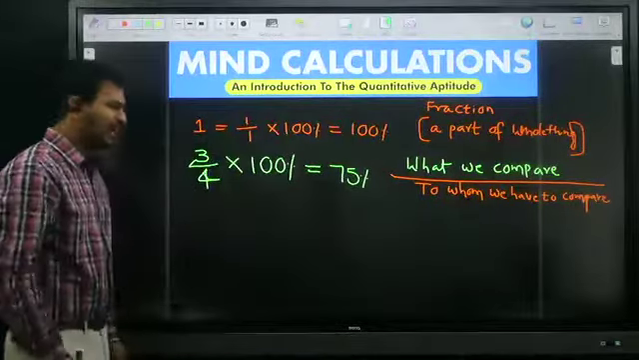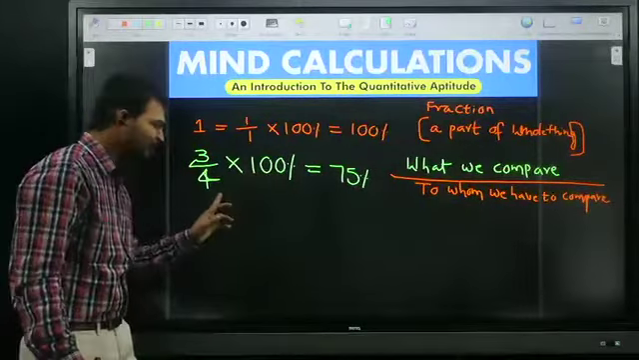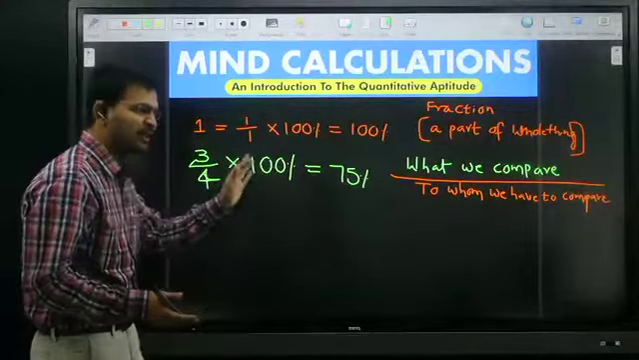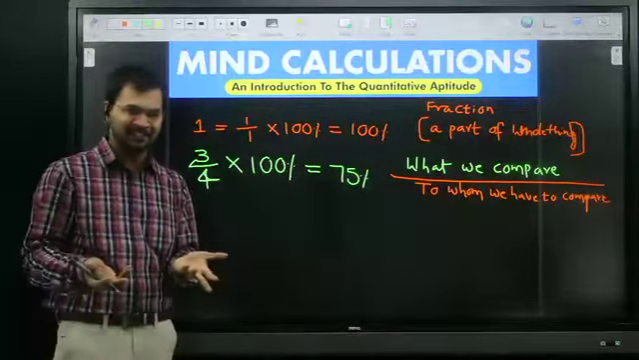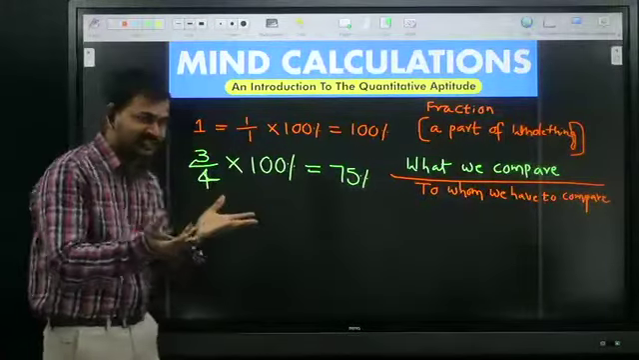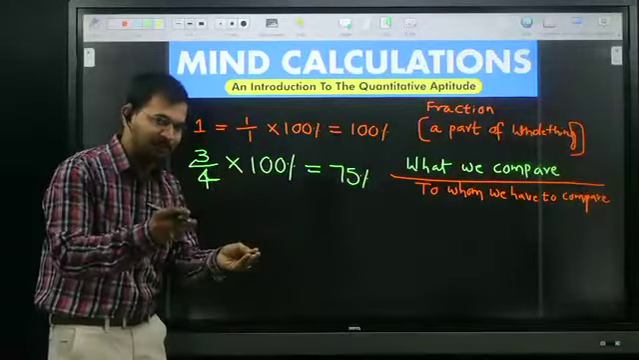It's very easy because 100 is divisible by 4. 4 ones are 4, 4 twenty-fives are 100, 3 twenty-fives are 75. It's very easy. Okay, if 100 is divisible by 4, it's very easy. If 100 is not divisible by 4, then what happens?